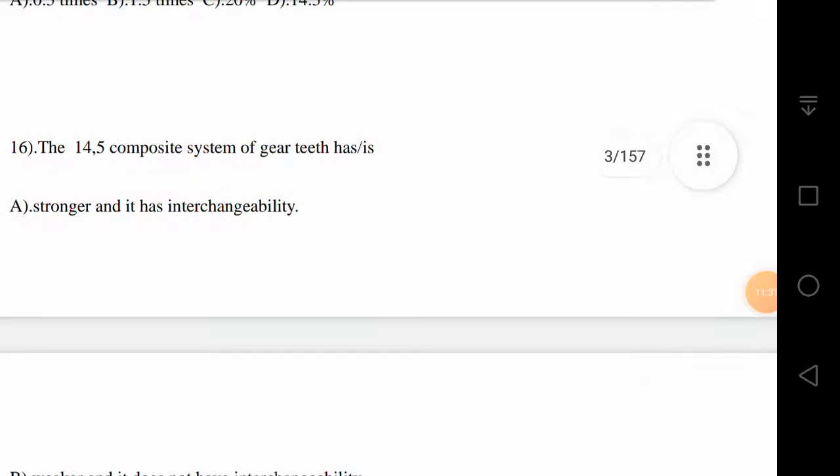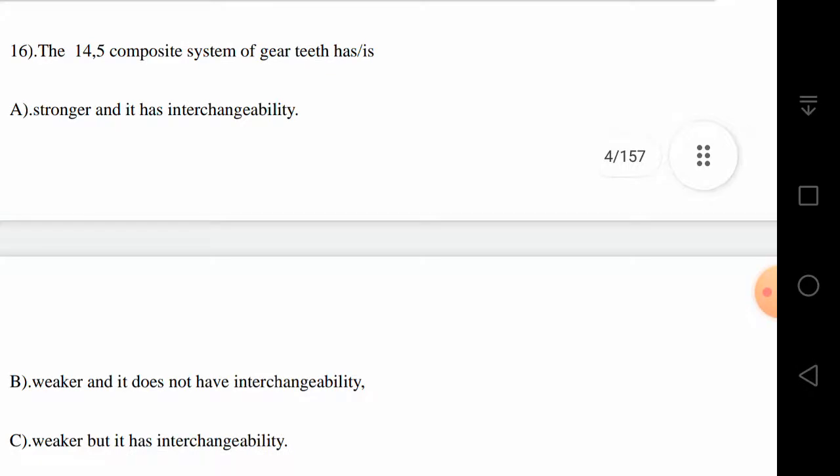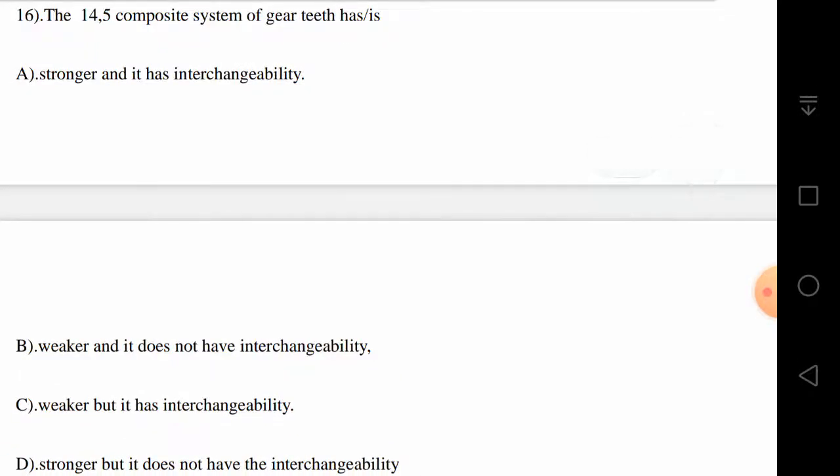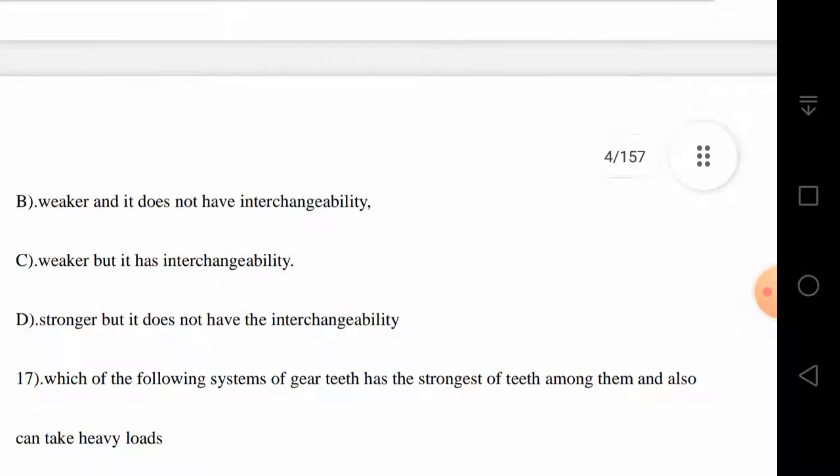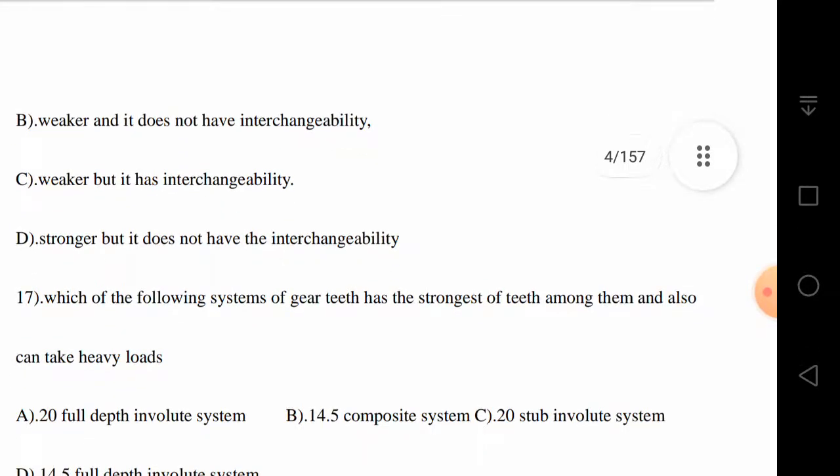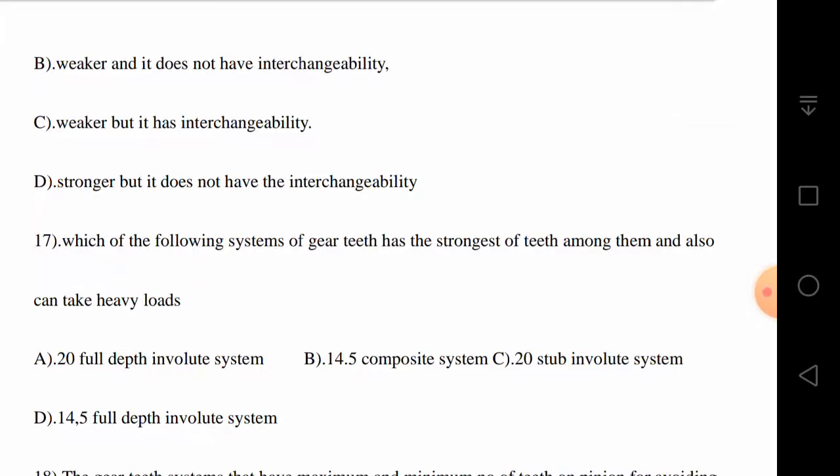Next question, boys. The 14.5 composite system of gear teeth has ease. Here there is a confusion between stronger and weaker, and interchangeability and no interchangeability, so please read the bits carefully. Is it stronger and has interchangeability, or weaker and does not have interchangeability, or weaker but has interchangeability, or stronger but does not have interchangeability? Which is the correct answer?